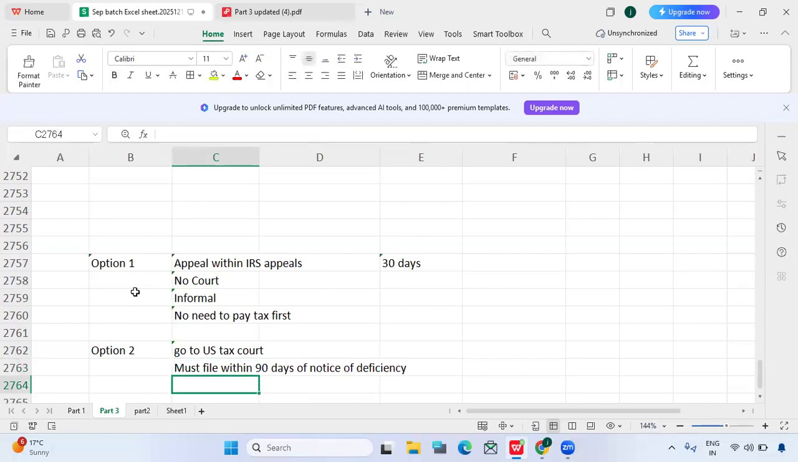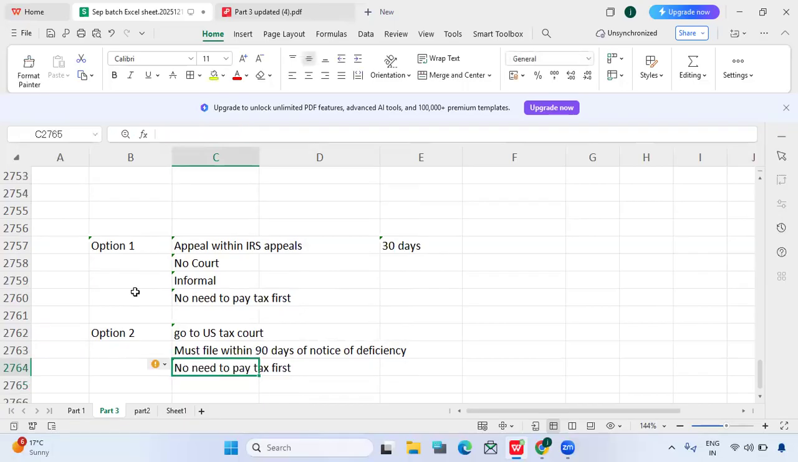Notice of deficiency. And also, do we need to pay taxes now? So no need to pay tax now. This is very important. In other courts, we need to pay tax first and then argue. But in these two options, we need not pay any taxes first. So let's argue, and if it is fine, then the taxpayer will not pay. If the taxpayer loses the case, then the taxpayer will pay. So that is different. Initially we need not pay any taxes.